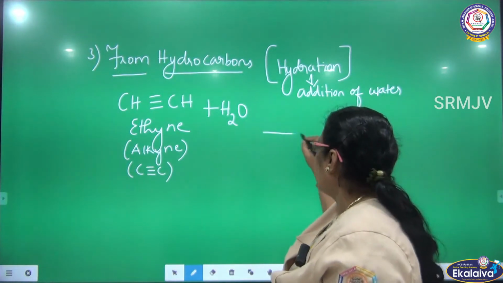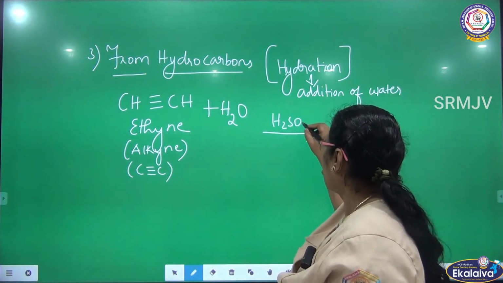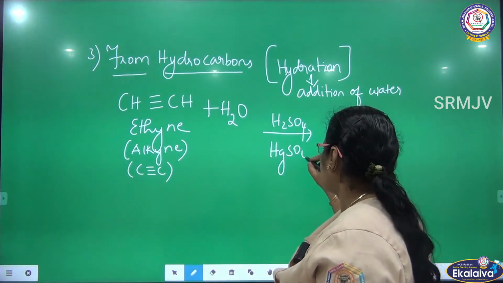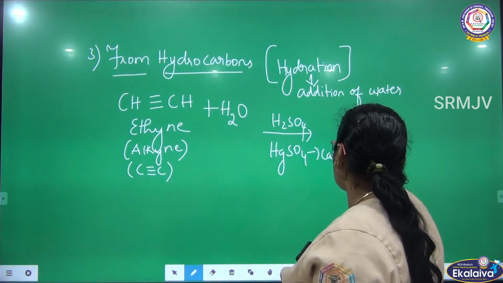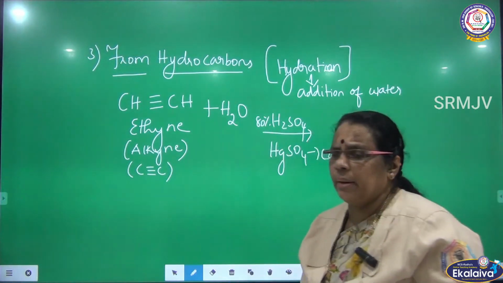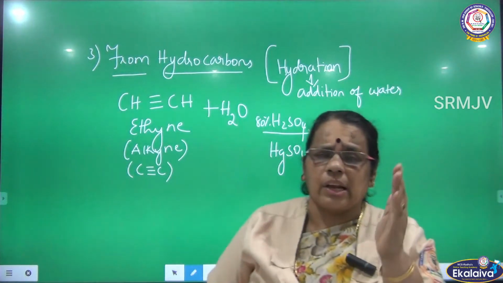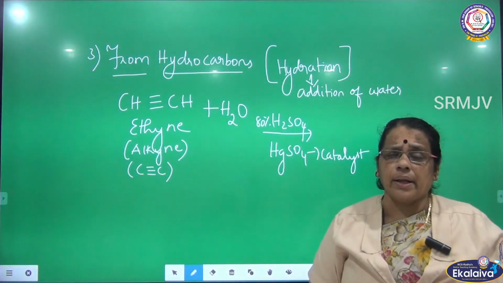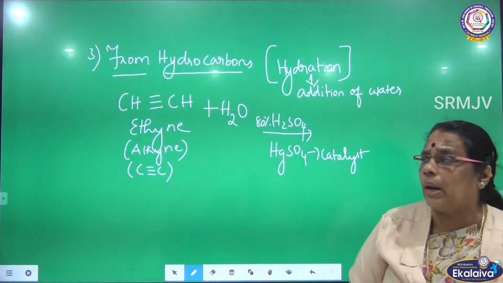And what is the catalyst I am using here? 80% sulfuric acid containing mercuric sulfate as catalyst. So in the presence of sulfuric acid and mercuric sulfate as catalyst, I am adding water to ethyne, which is an alkyne, carbon-carbon triple bond.